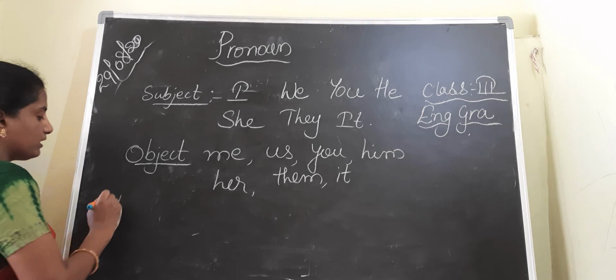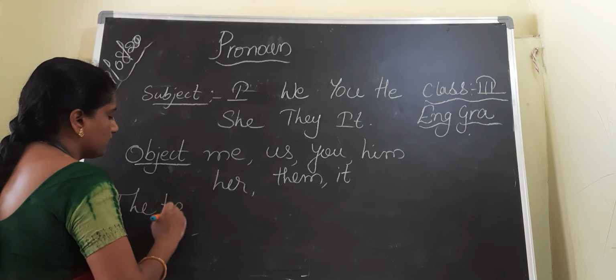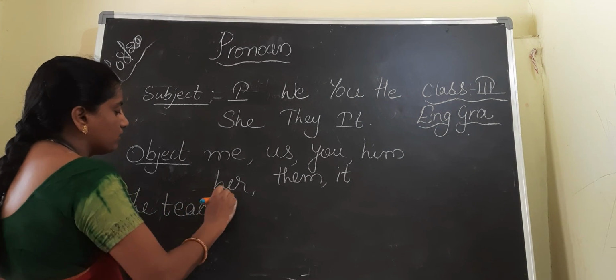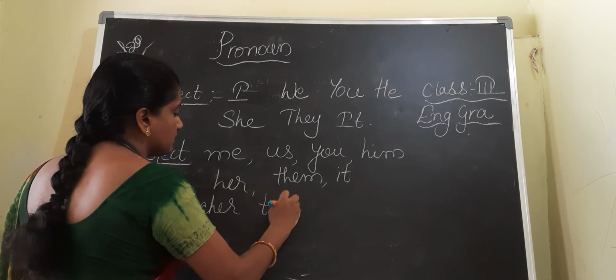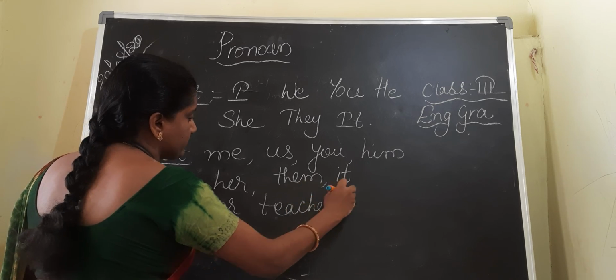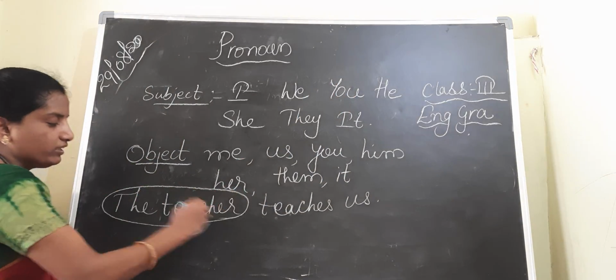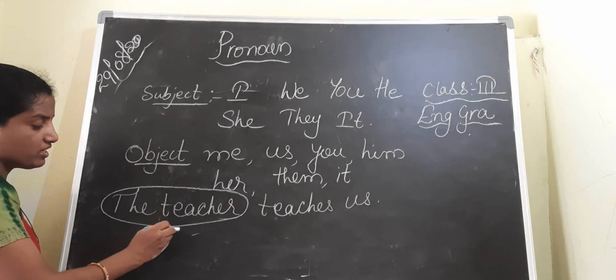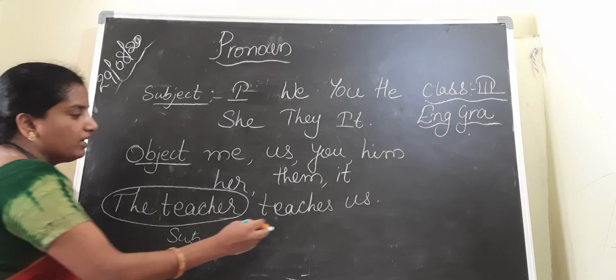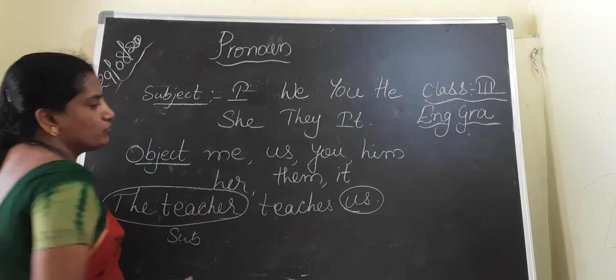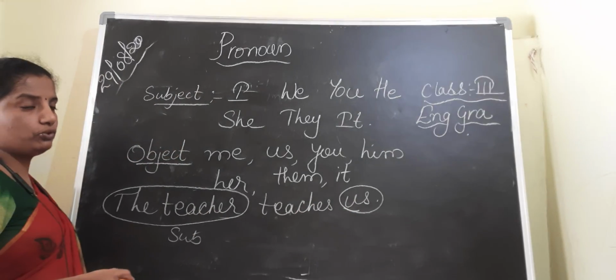Suppose, the teacher teaches us. Now who is teaching here? Teacher. So about the teacher we are talking. The teacher is known as the subject. Us, to whom we are teaching, the teaching is given to us.